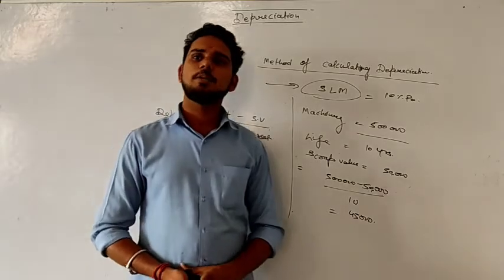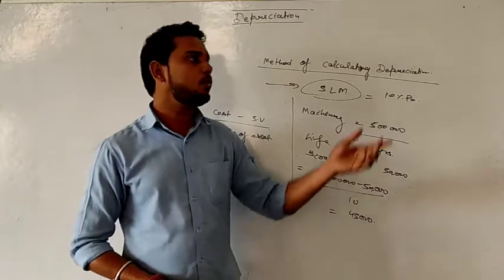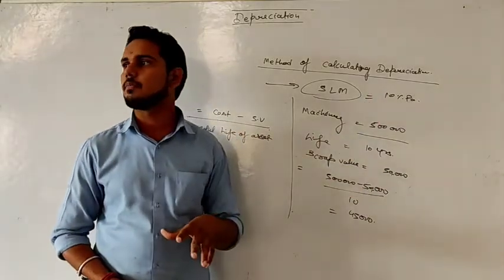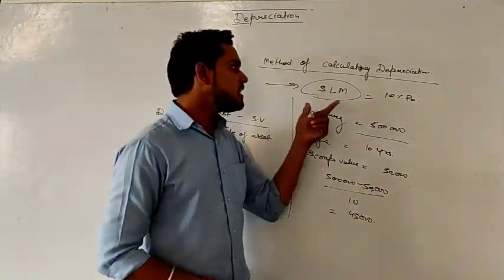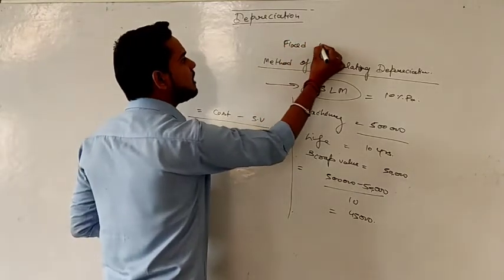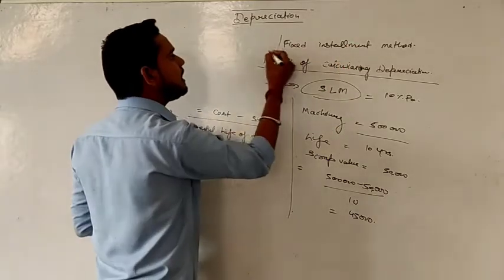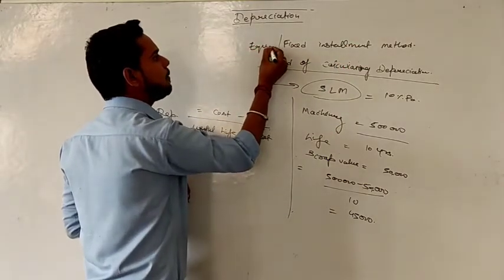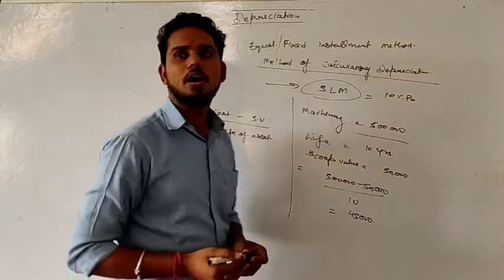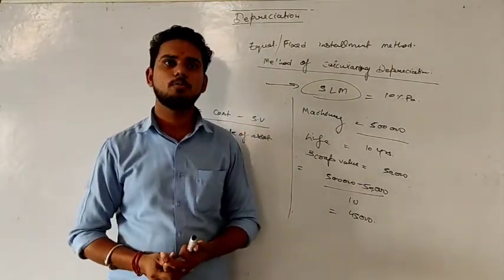Now in this case your depreciation will be 50,000 per annum. No need to calculate this 10% every year. That's why this straight line method is also known as fixed installment method or equal installment method or straight line method. No confusion now? Getting my point?